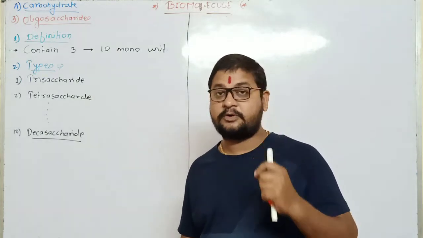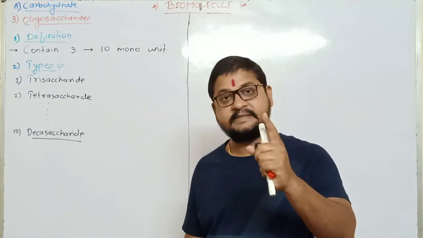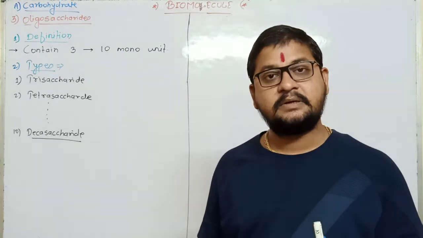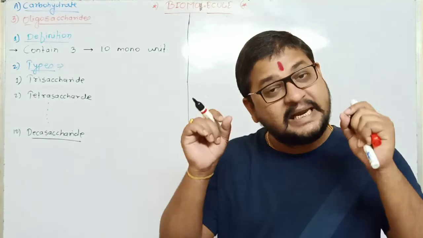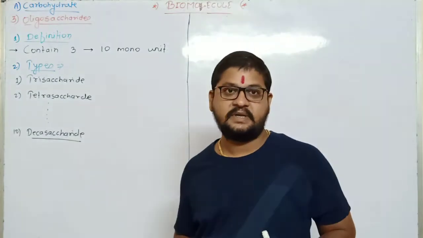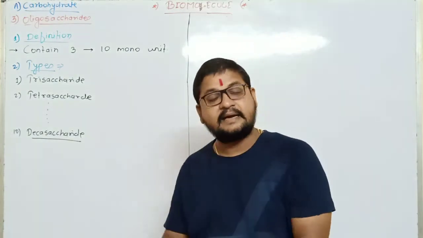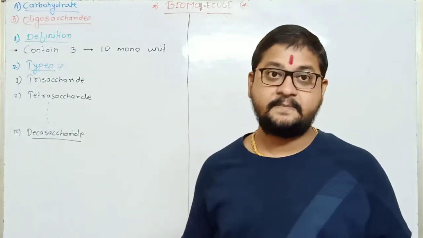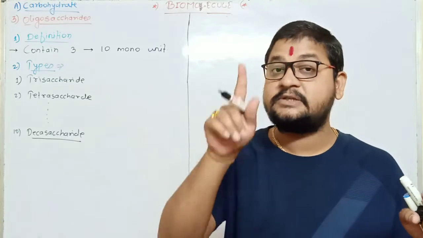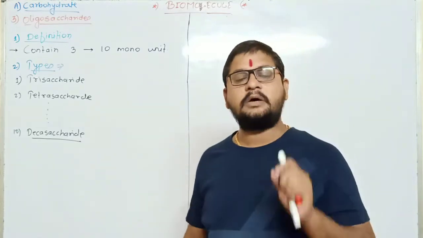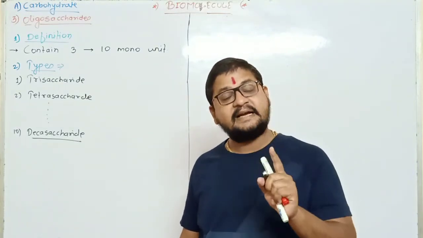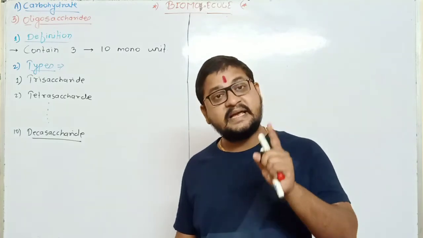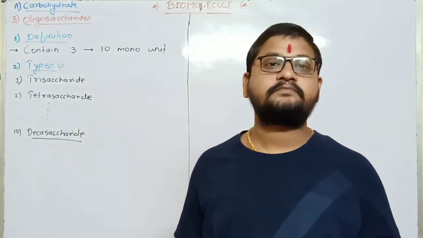I am telling you an important thing, my dear friend. Yes, it is right. But on the basis of the latest classification, understand, disaccharide is separated from oligosaccharide. Why? There is only one reason. Because disaccharide is actually present freely in the living body.